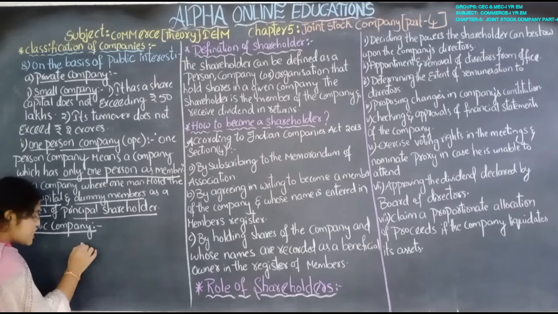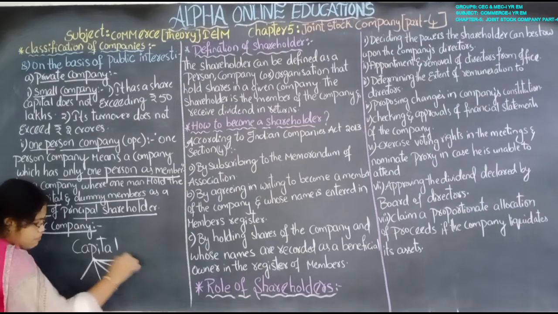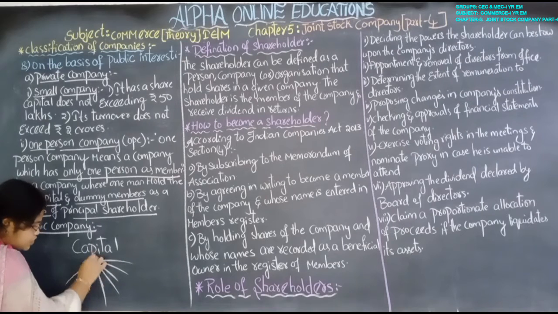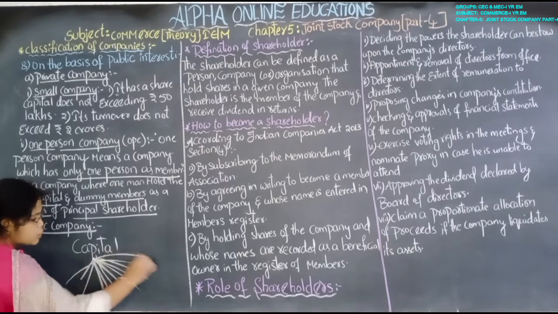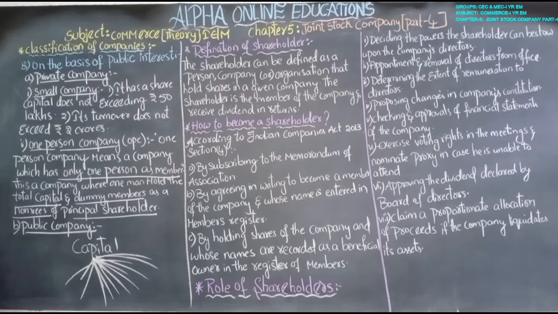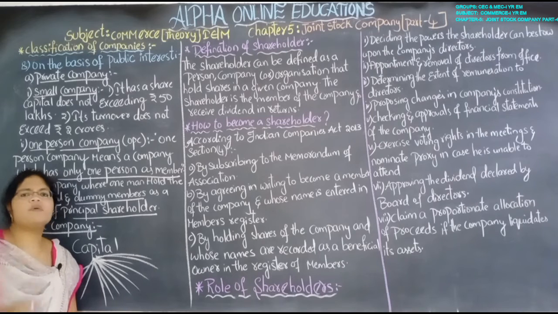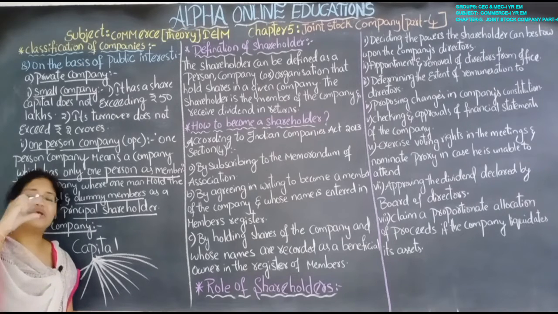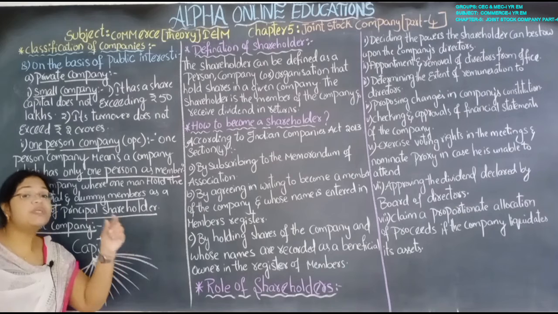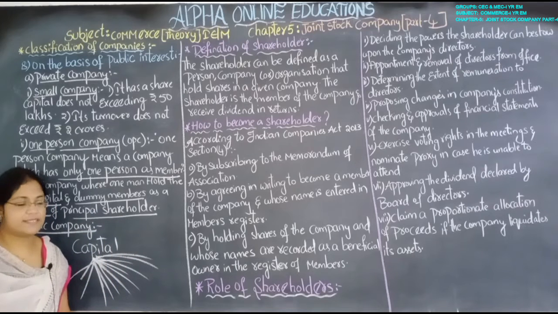A share is the capital which is divided into a number of small denominations. The huge amount is divided into small units, and those units are known as shares.